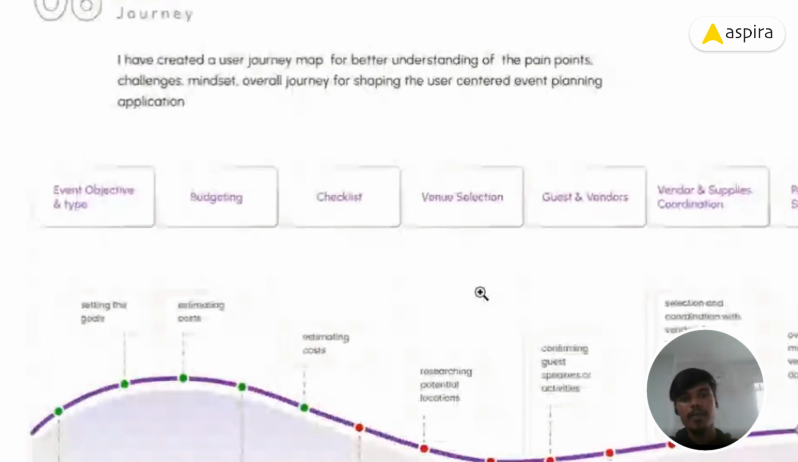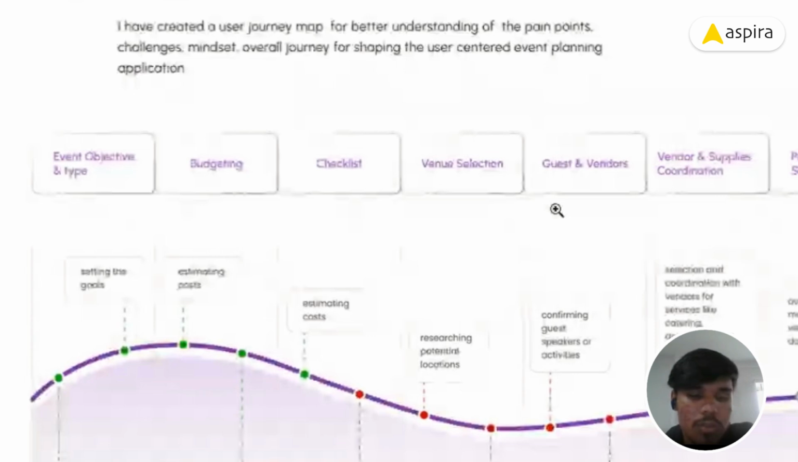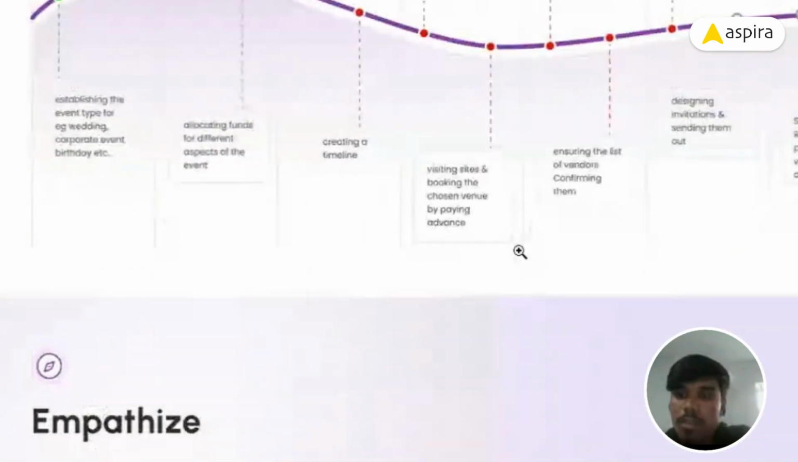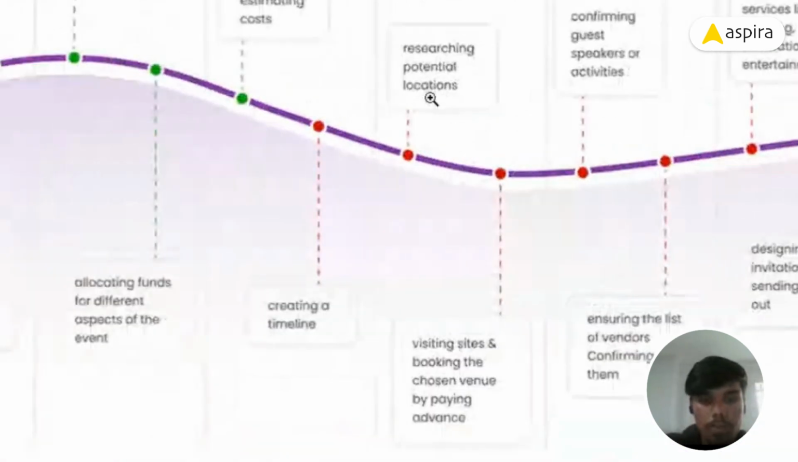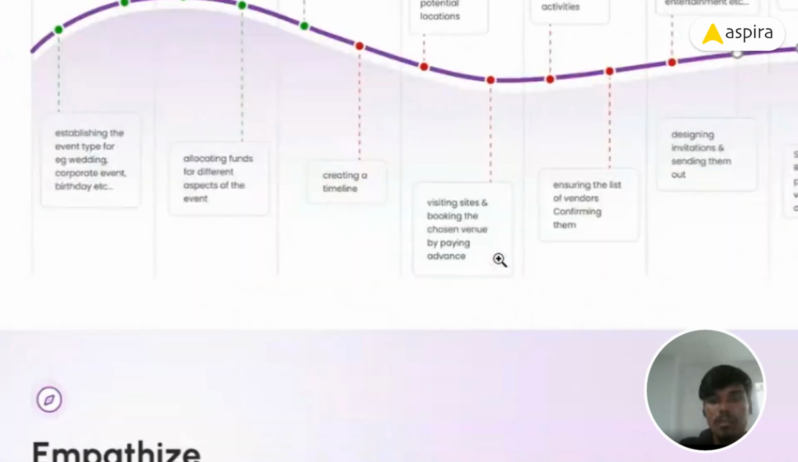We will start with budgeting our event. We will do a checklist, go for venue selection, and pay an advance. We will send invitations to guests and vendors, confirm the suppliers and vendors, and finally do the payment settlement. These are all the touch points. Finding venue locations was one of the biggest pain points.